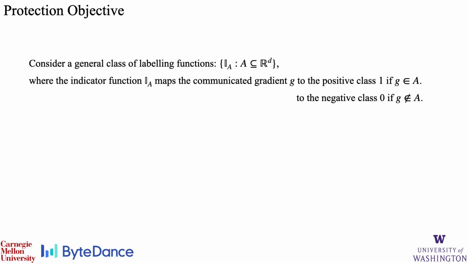Here we consider a general class of labeling functions where each function I sub A is the indicator function of the corresponding set A. We think of each of these functions as a classification rule that guesses an example's label to be 1 whenever the example's communicated gradient g is in the set A. This general class of labeling functions would contain the 2 norm method that we identified previously when we let the set A be the set of vectors with 2 norm greater than some threshold t.